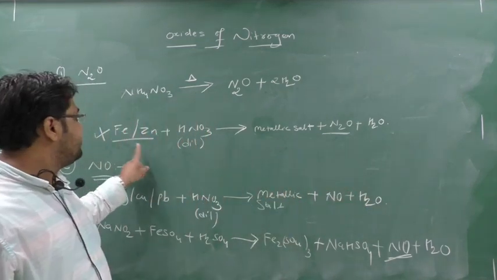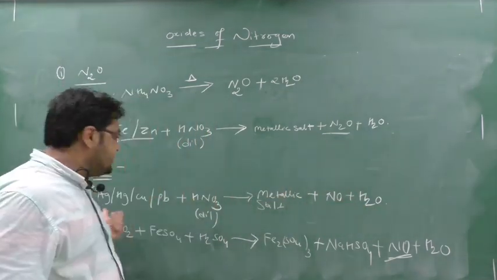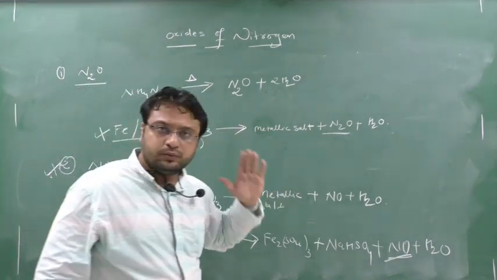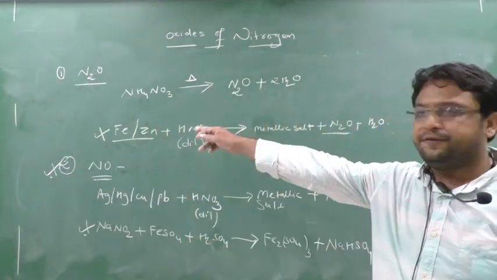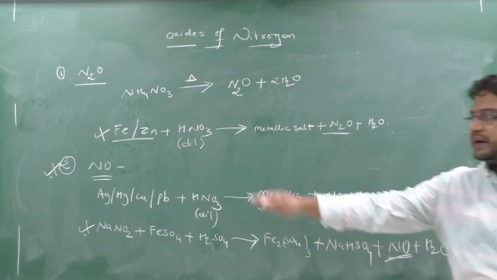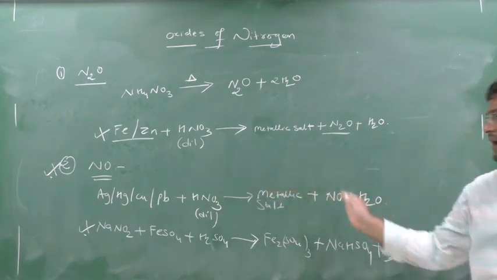So remember Fe, Zn: N2O; Ag, Hg, Pb, Cu: NO. This part is clear?